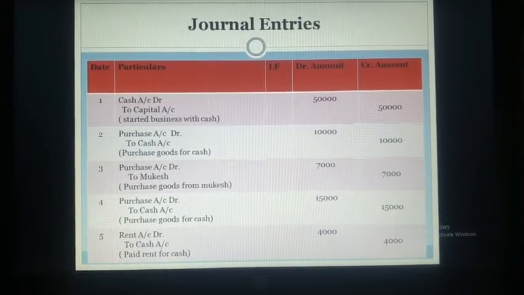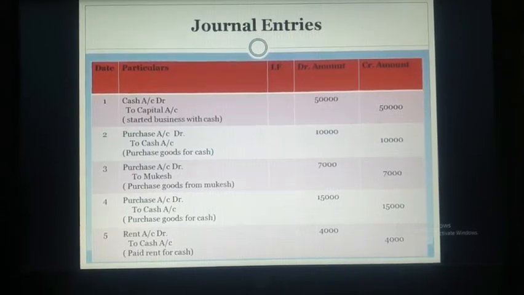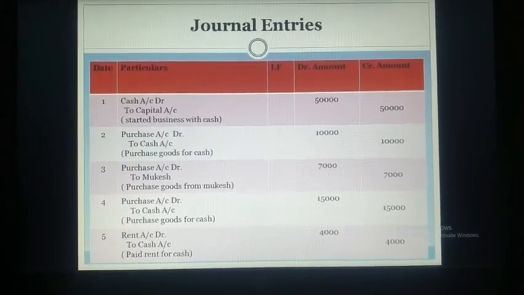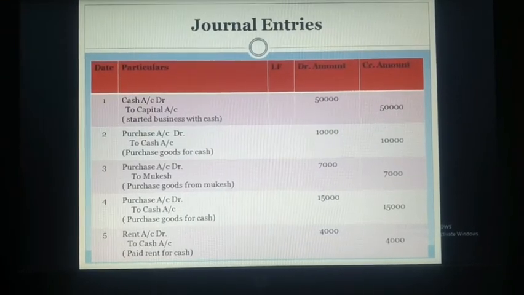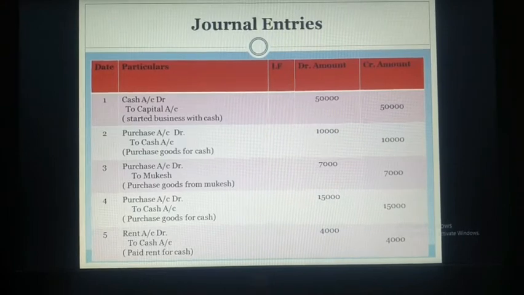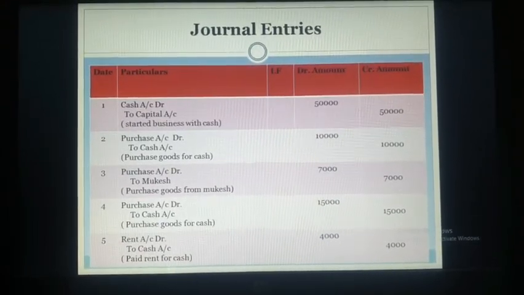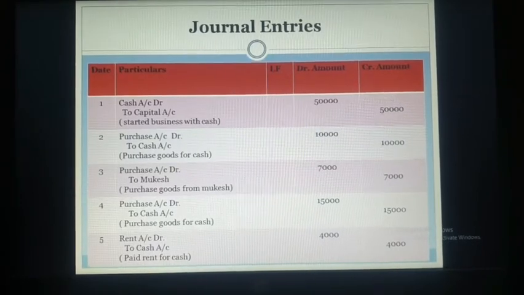Second, purchase goods for cash. Now I told you purchase is always related to purchase of goods, so it is always debited as per the rule of nominal account. And cash word is given there, so we use the cash as a credit part. So entry will be purchase account debit to cash account 10,000.